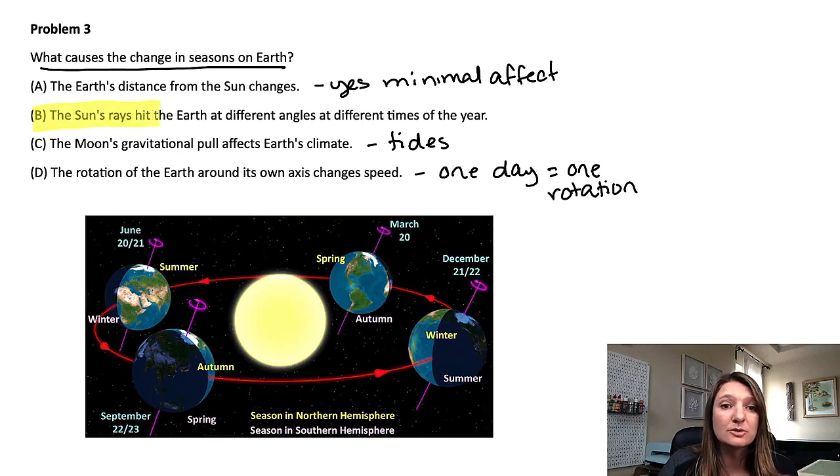So the answer is actually going to be B. The sun's rays hit the Earth at different angles at different times of the year. So let's look at this chart here. You can see when it's summer, that hemisphere is angled toward the sun. And when it's winter, it's angled away from the sun. And then spring is in between.